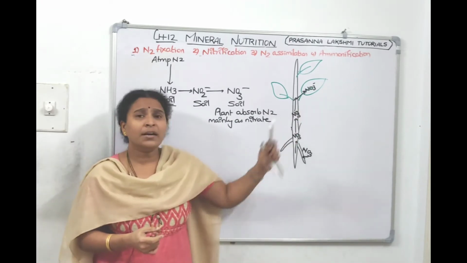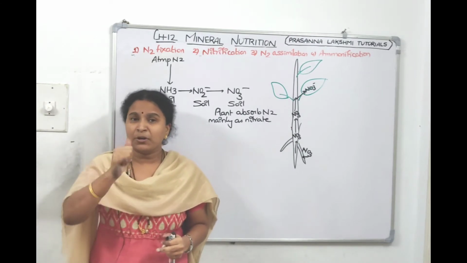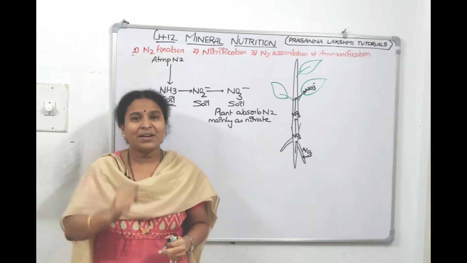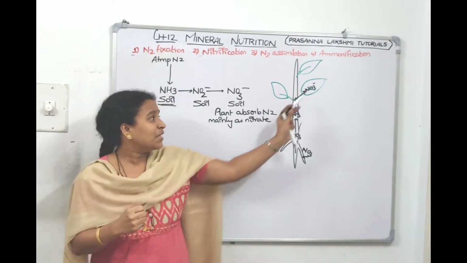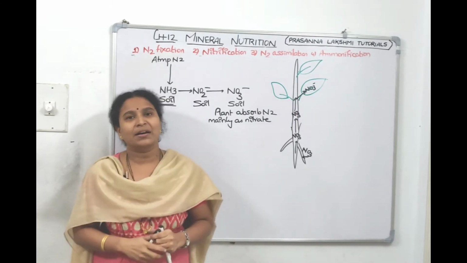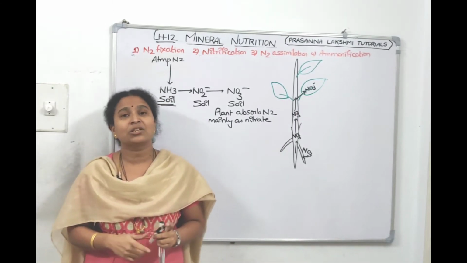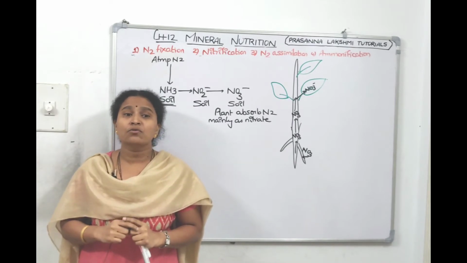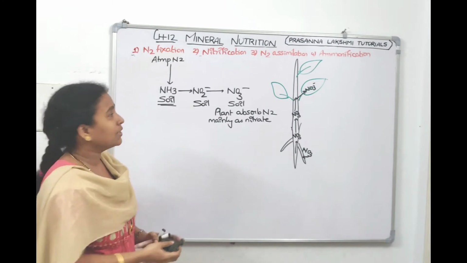Why should nitrate get reduced to ammonia? Because plant growth happens by proteins. Proteins are made by amino acids. Amino acids need an ammonia group. So from this nitrate only, ammonia will come. So what is nitrogen assimilation? In nitrogen assimilation, the nitrate is reduced to ammonia in the following steps. Understood, children, what is nitrogen assimilation?